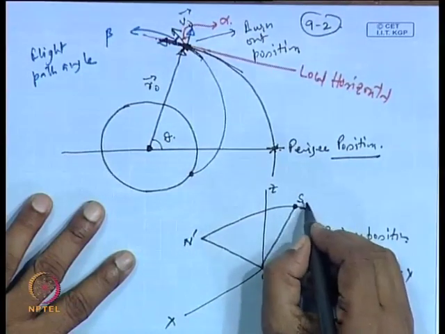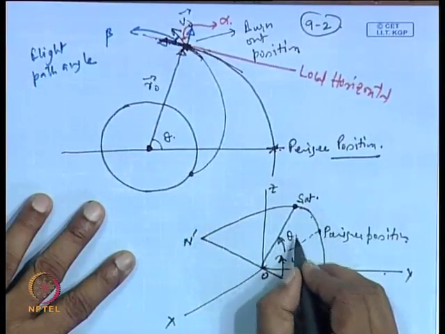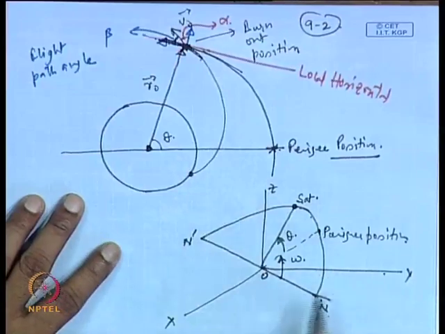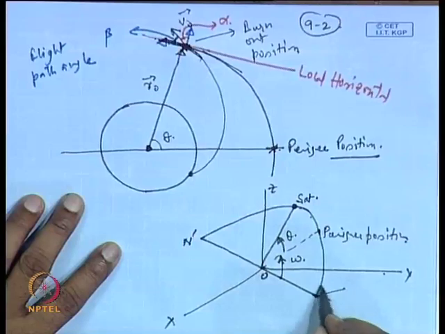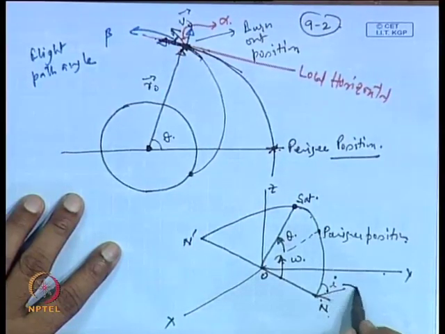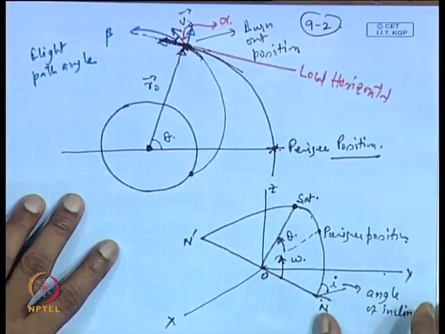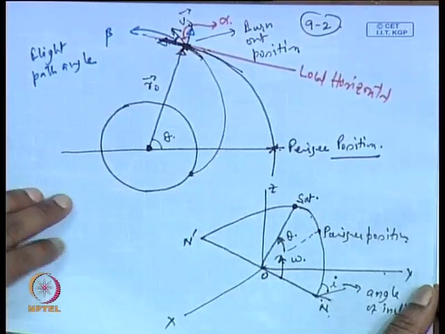If the satellite is here, then this angle is theta, the true anomaly, and the angle the orbit makes with the x y plane is the angle of inclination. We have discussed these points earlier.